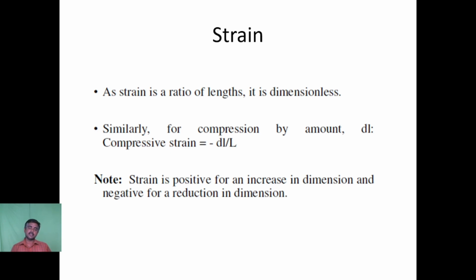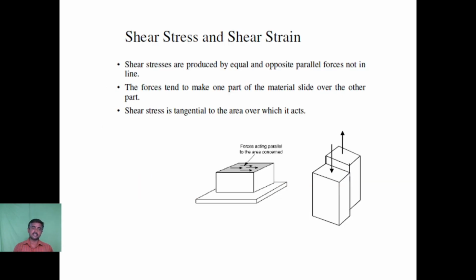So we will be using this sign as negative, minus dl divided by L. The minus dl denotes the reduction in length of the body. I have given it in the note. Strain is positive for an increase in length, whereas it is negative for reduction in length. Both stress and strain are interrelated. As the stress increases, the strain will also increase.